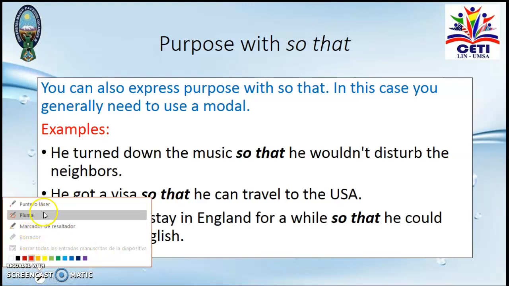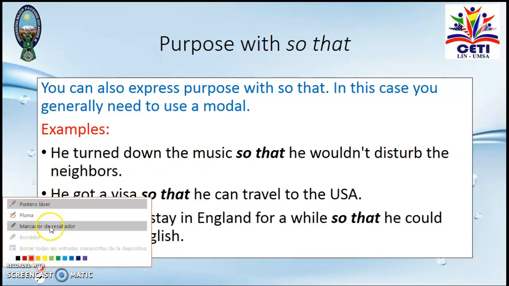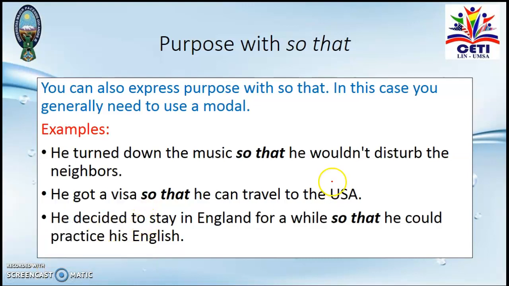What's the difference between so that and to and the others? It is that when we use so that, we need a subject, usually a modal verb, a verb in the base form, and then a complement. That is the difference. We need a whole sentence after so that.